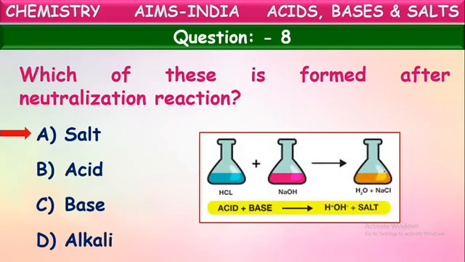You can see here an example: when an acid and base react with each other, they form salt along with water. For example, hydrochloric acid HCl, when it mixes with the base sodium hydroxide, they form sodium chloride salt and water. So what is happening here? Acid and base are reacting with each other and neutralizing each other, finally forming salt and water. This reaction is called neutralization reaction and the products formed are salt and water. Okay, this is the correct answer. Next question.